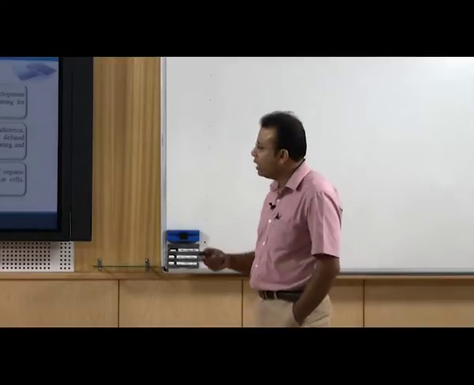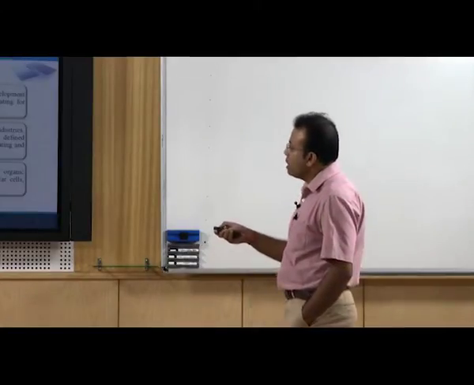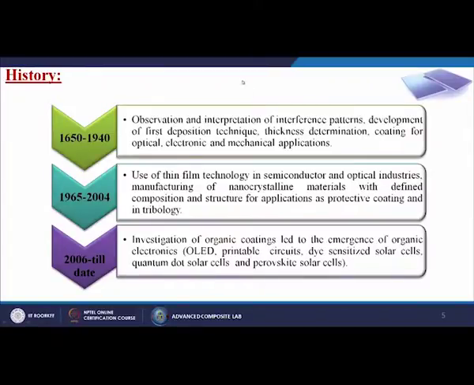Generally, roughly people started using this kind of technique in the year 1650. From 1650 to 1940: observations and interpretation of interference patterns, development of fast deposition techniques, thickness determinations, and coatings for optical, electronic and mechanical applications. From 1965 to 2004: use of thin film technology in the semiconductor and optical industries, and manufacturing of nanocrystalline materials with defined compositions and structure for applications as protective coatings, and in tribology. And now people are working on all kinds of advanced materials from 2006 till date.